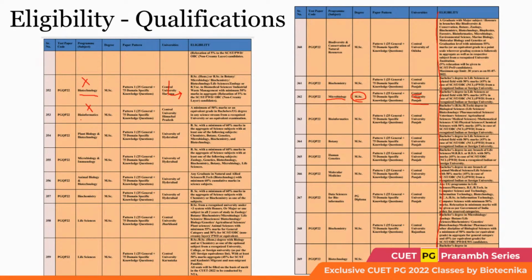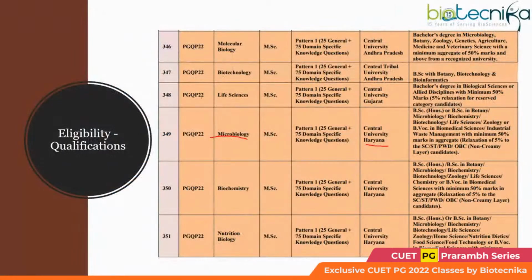Okay, please note this is not the syllabus. It's not that under this paper code these are the syllabus which you have to appear for. No, PGQP 22 has a common syllabus. Under this, all these subjects will come. So PGQP 22 is for life sciences overall, but it is going to cover all these domain subjects, and it is a common exam for admission to all of them. I hope you are getting it, all of you. Am I making things clear to you? Are you following?